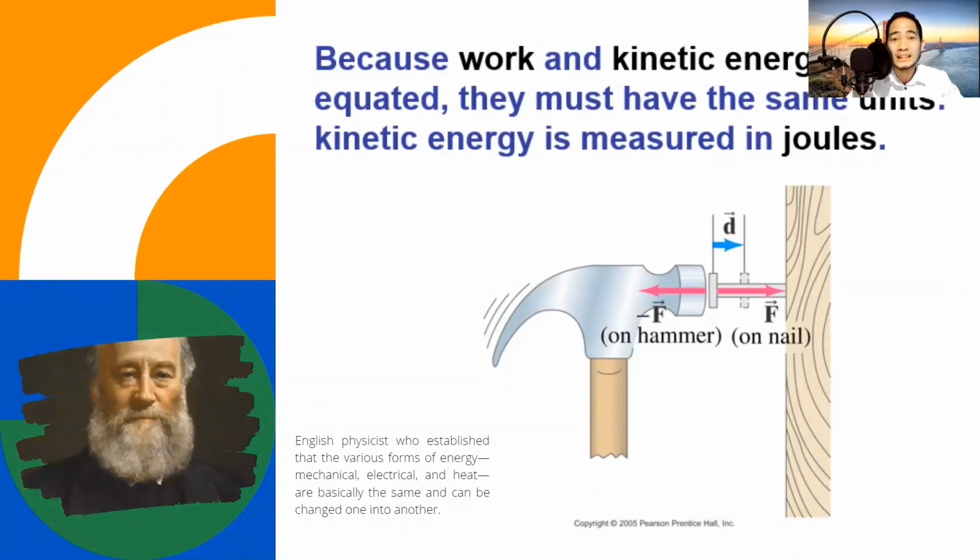From an English physicist known as James Prescott Joule, who established that the various forms of energy like mechanical energy and heat are basically the same and can be changed one into another. So ito si James Prescott Joule. Sa kanya dinerive ang units ng work and energy, which is joules or Newton meter.